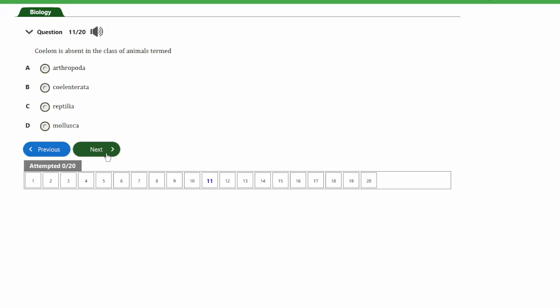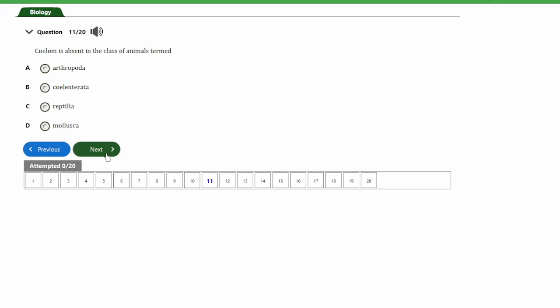Question number 11. It says, coelom is absent in the class of animals termed A, arthropoda, B, coelenterata, C, reptilia, and D, mollusca.